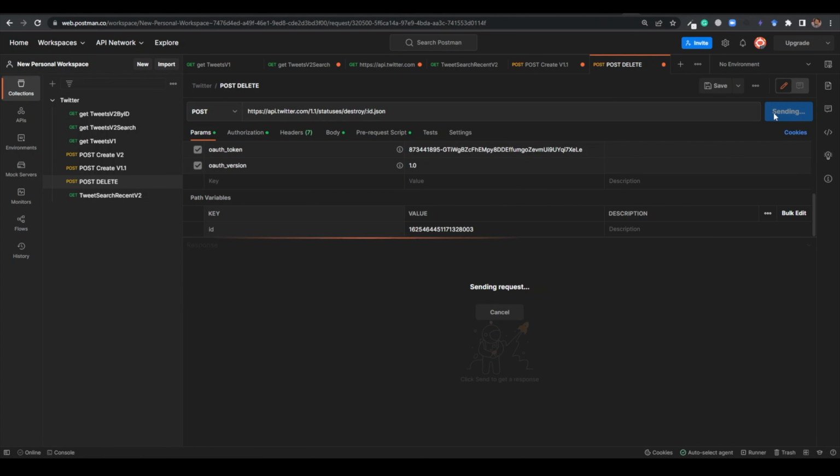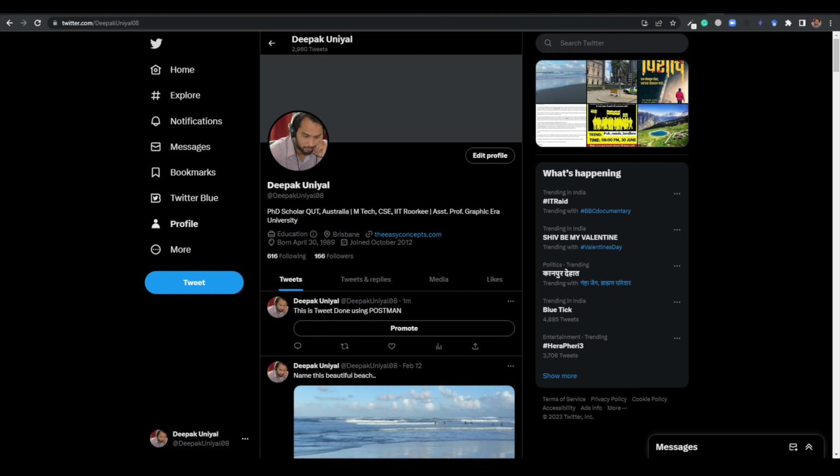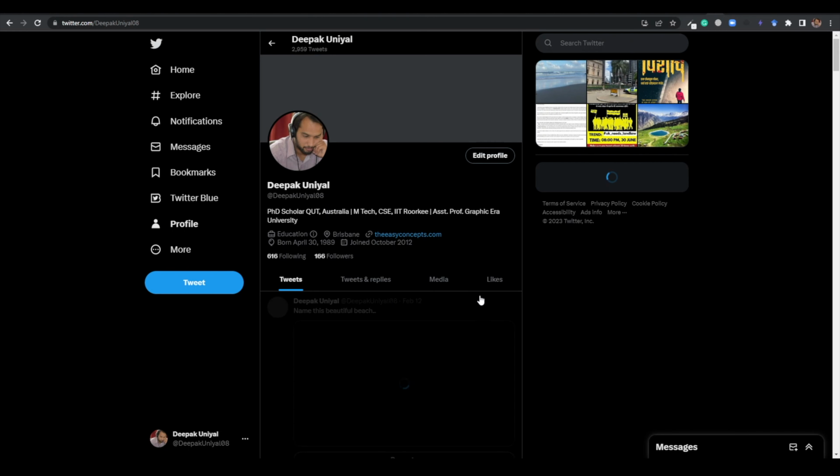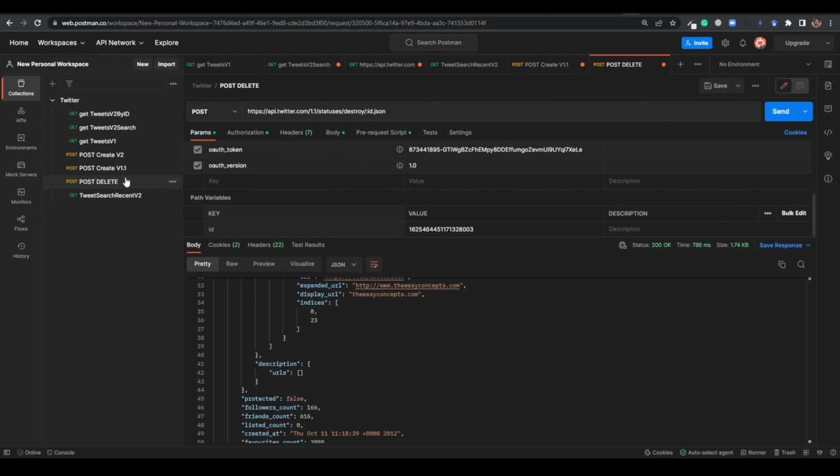This is the ID right now that I have got using that I have created, right? So let me just send this request first, and it is returning this tweet. But let me refresh this page and see if this tweet is deleted or not. And you can see the tweet is gone. So you have used V1.1 to get the tweet and basically delete the tweet. All right. So you can use a lot of things using this Postman API. Now what I will do, I think this video is already lengthy, but yeah, I will show you some programs.